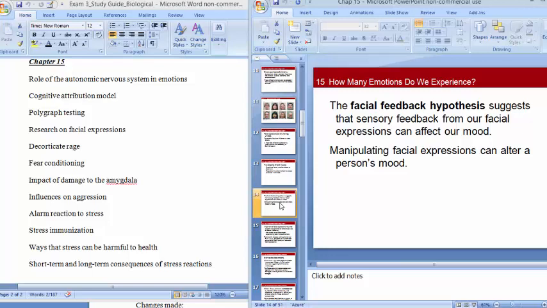And then people who are not able to make facial expressions, maybe someone who has Bell's palsy or someone who's had Botox recently, probably feel fewer emotions or less intense emotions.